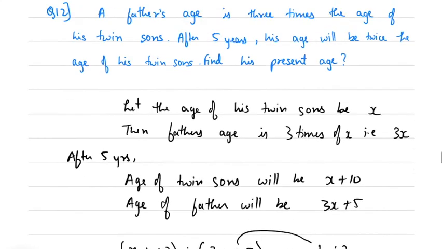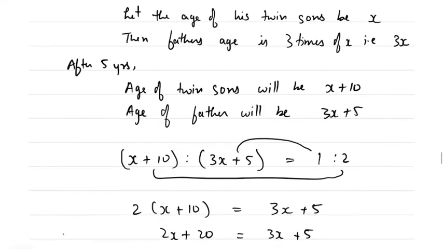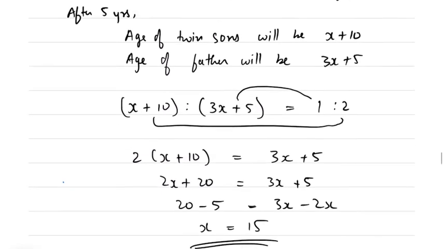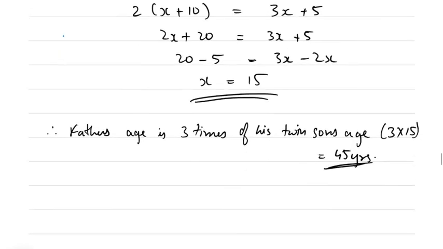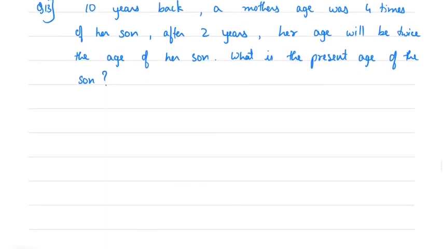The question is grammatically wrong actually. They should have mentioned that father's age is 3 times the age of his twin sons together, something like that. They should have mentioned it that way. Anyway, in the exam the sentence will be correctly phrased.